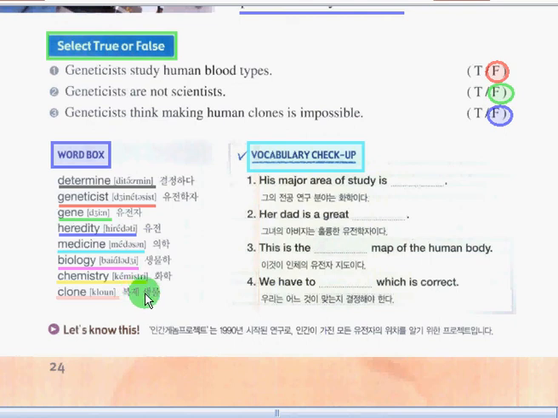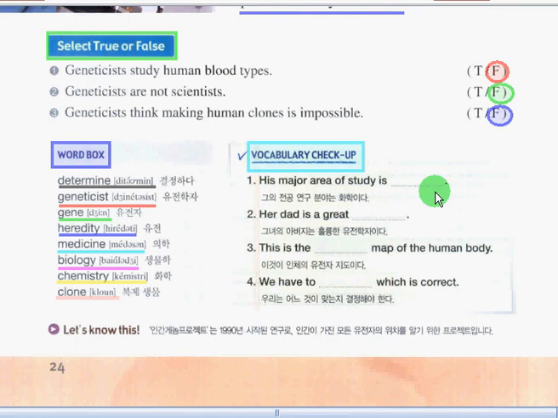Okay, so now we can proceed now to the second activity, which is the vocabulary checkup. So, as you can see here, there are blank spaces. We are going to find out what is the missing word by looking at our word box. Okay, so let's start now. Let's start to number 1. His major area of study is blank. What do you think is the answer?